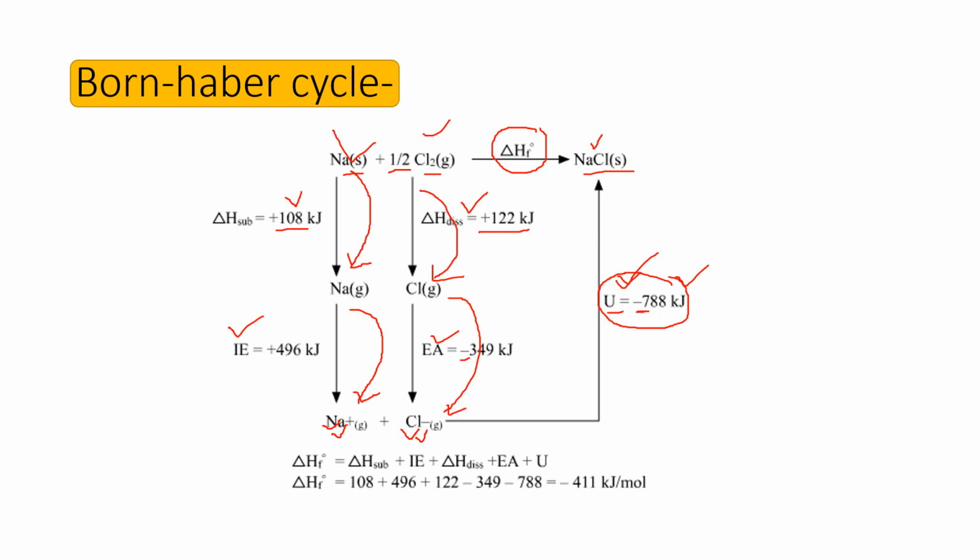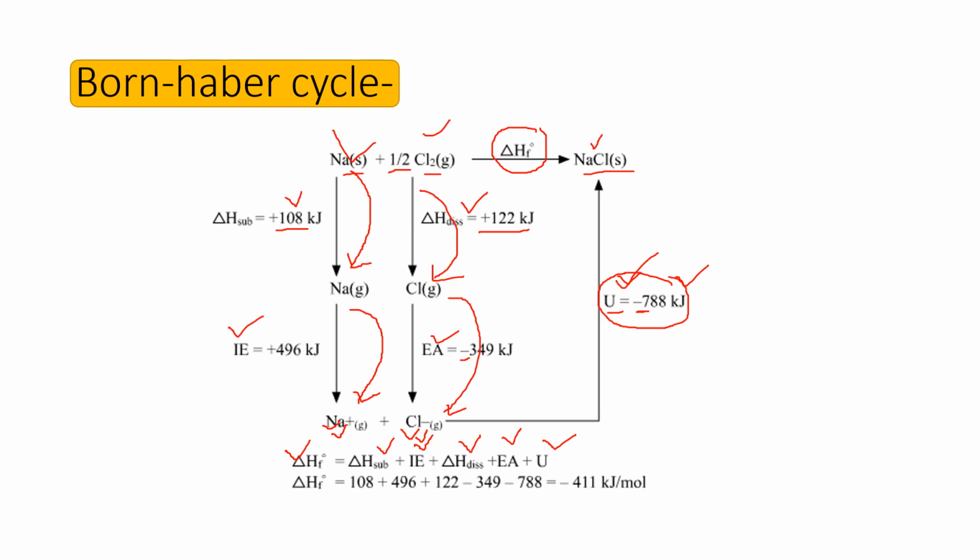According to Hess law, which is a law of thermodynamics, the energy in one step and the energy in multiple steps must be the same. So del H formation is equal to del H sublimation plus ionization energy, dissociation energy, electron affinity and lattice energy.